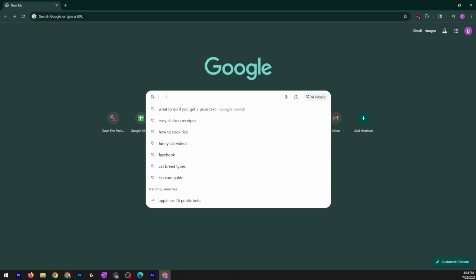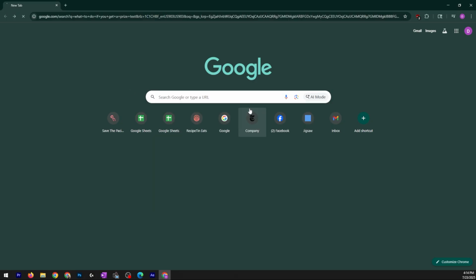So let's start by looking at a scenario together, so I can show you how to think through it and find reliable answers. Here's a sample scenario. You get a text message saying you've just won a prize, but you don't remember entering anything. Sounds suspicious, right? Okay, let's break it down. What's the safest way to handle it? Let's do a search. What to do if you get a prize text?